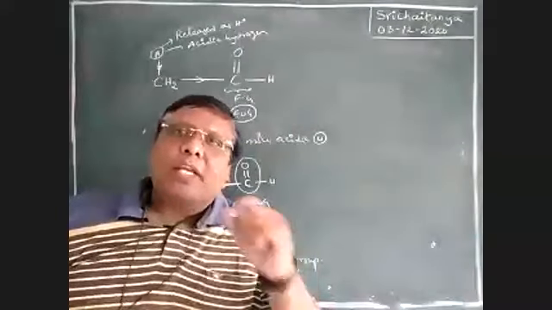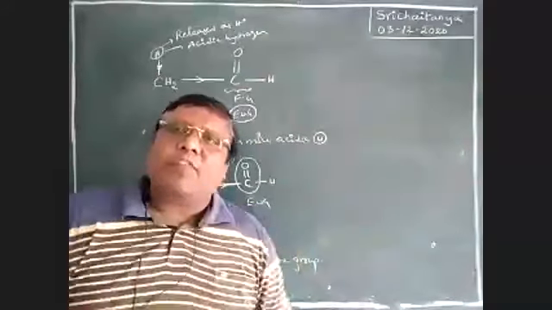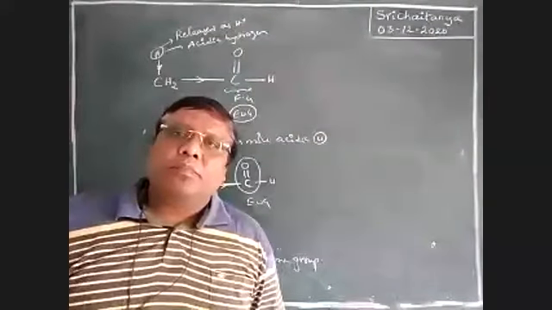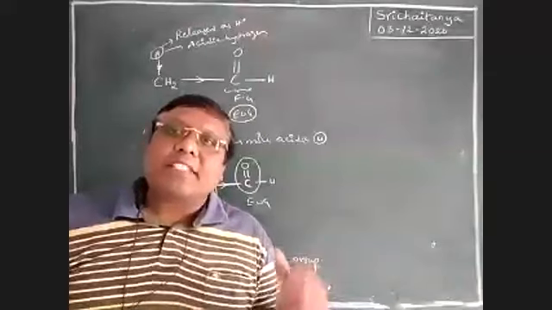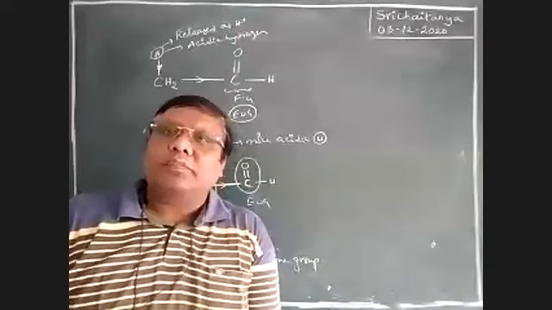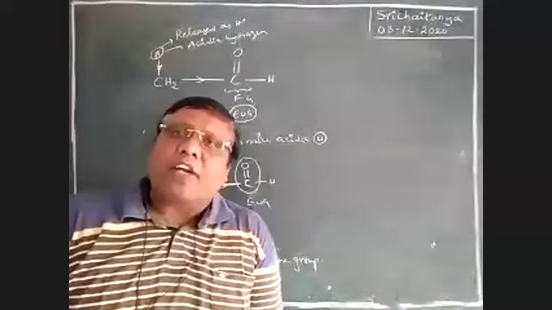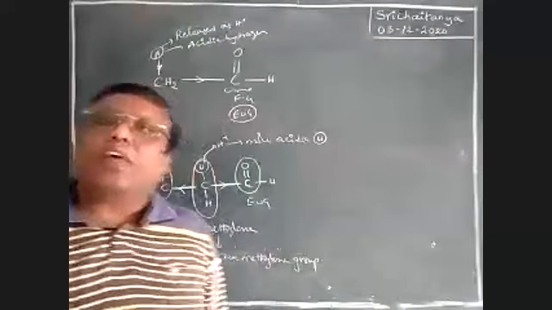A methylene group, that is a CH2 group, is sandwiched between two electron withdrawing groups. That CH2 group has very strong acidic hydrogen, that is alpha hydrogen. That alpha hydrogen is more acidic.